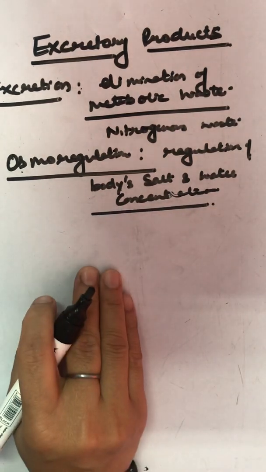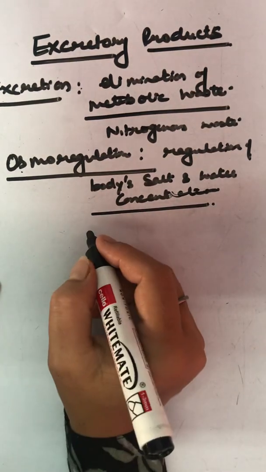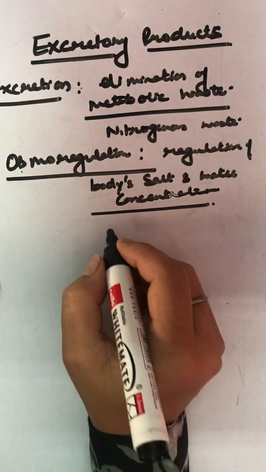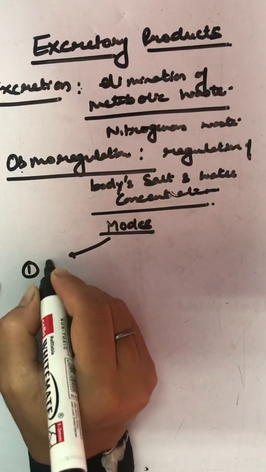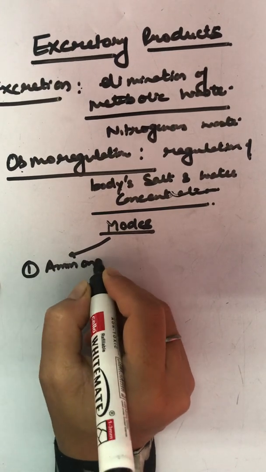Clear? When we talk about the modes of excretion, we say there are 3 different modes. First one is ammonotelism.